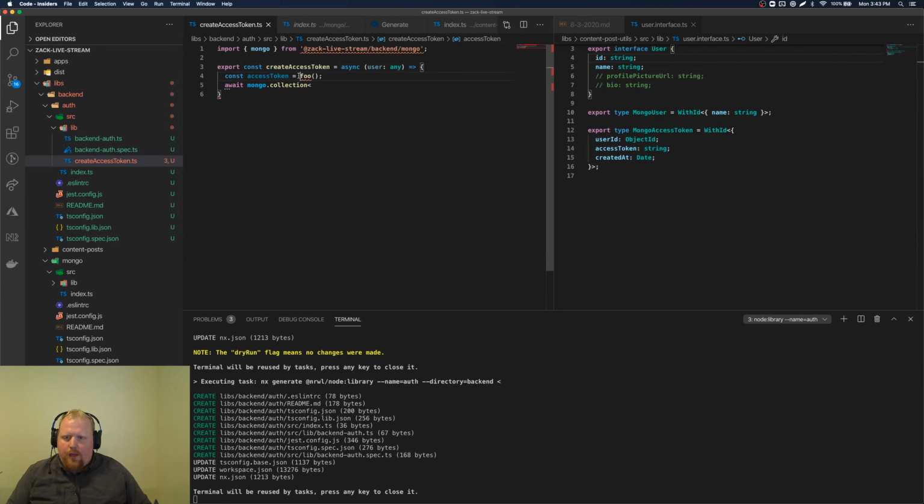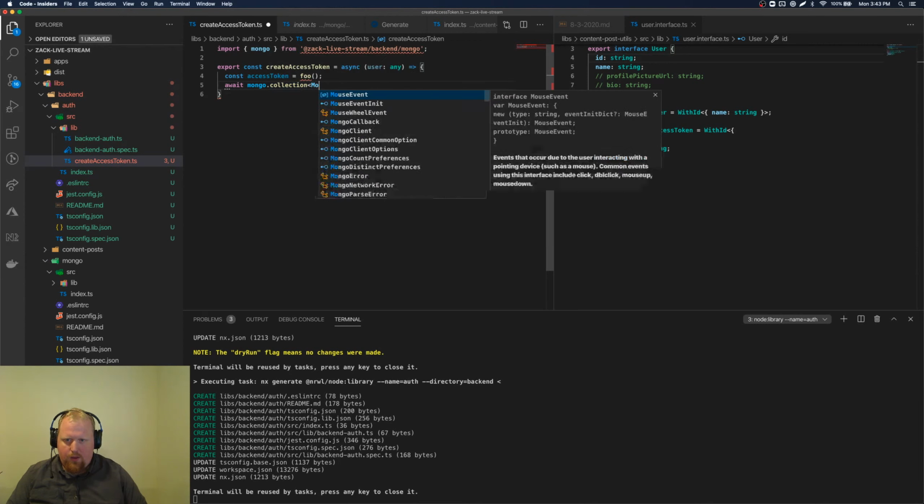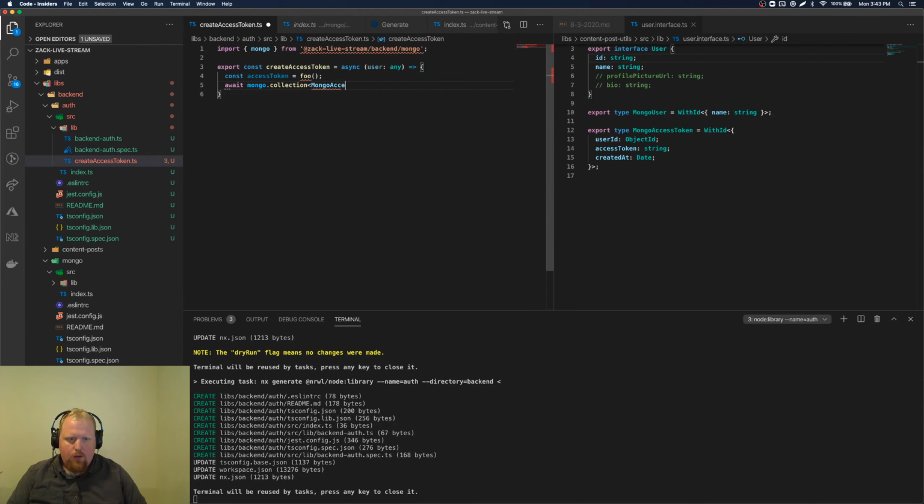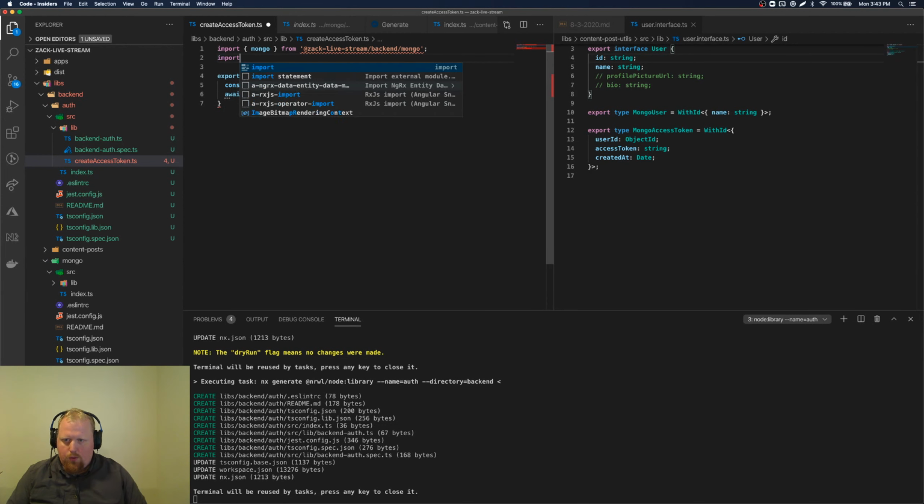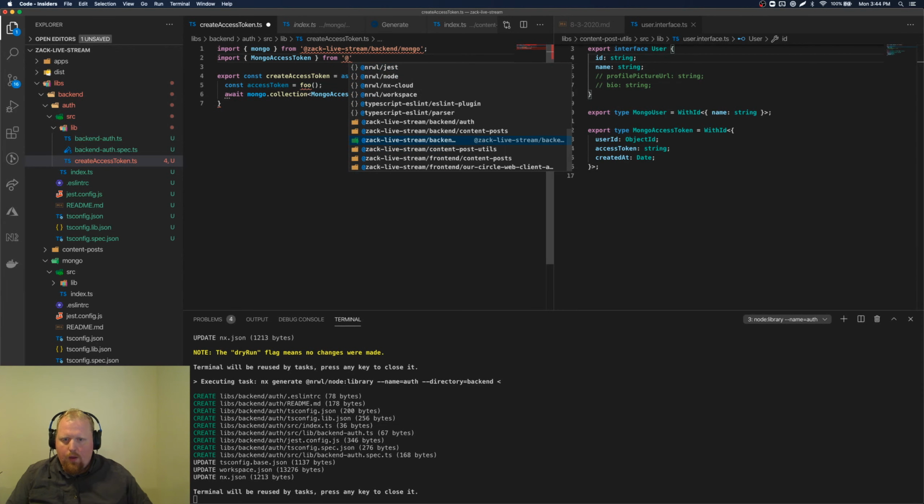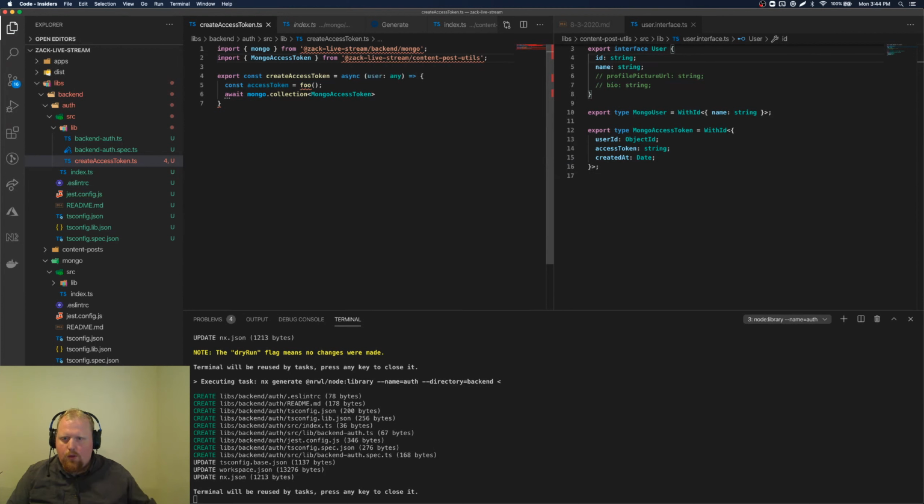So the idea for creating this access token, the foo here right now is just going to generate some sort of random string. We're going to await putting into a collection of Mongo access tokens, and we're going to need to import Mongo access token from livestream content utils. Go dot. Let's see. We're going to want to insert one here. Insert one.